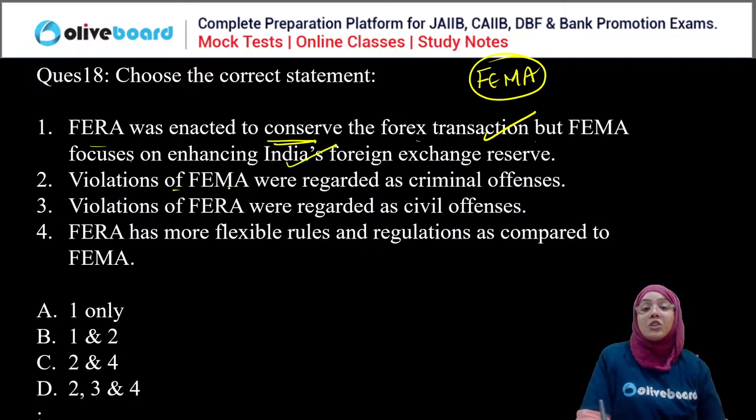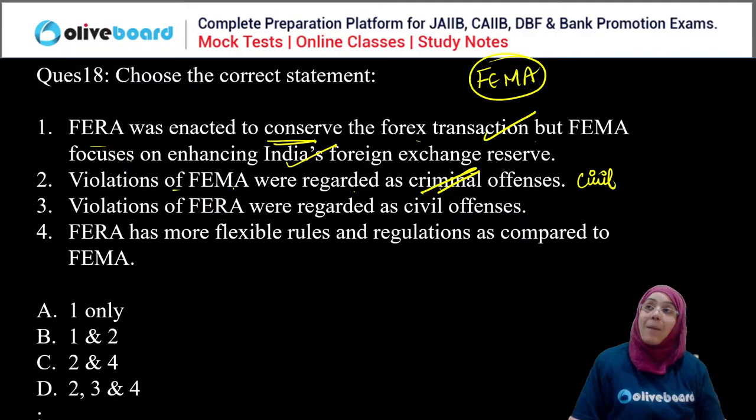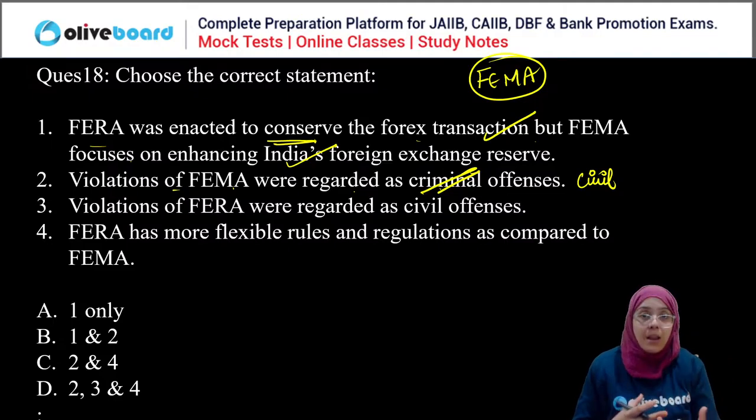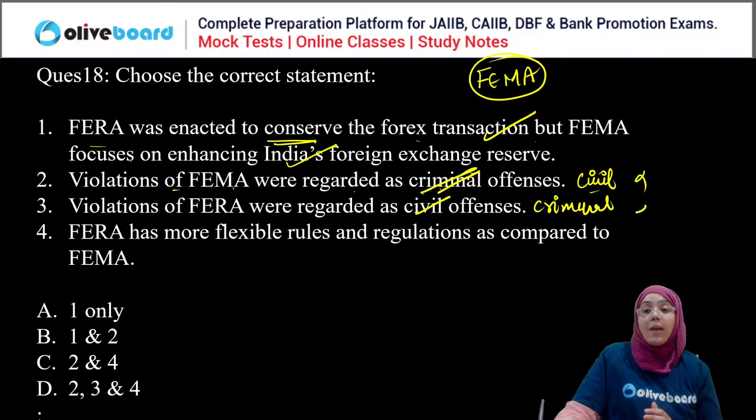Next. Violation of FEMA was regarded as criminal offense. No, it is actually a civil offense because that's why it has been replaced. See, FEMA is very flexible. Okay, so violation of FEMA is a civil offense. Violation of FERA is regarded as a criminal offense. So these two are wrong.